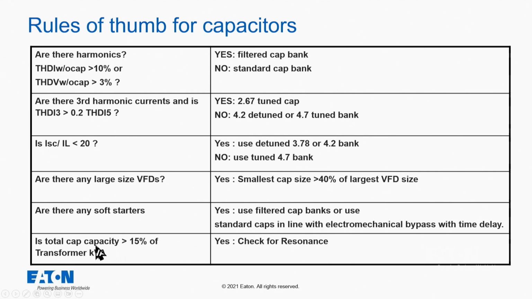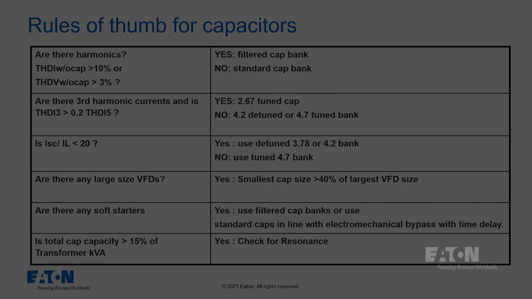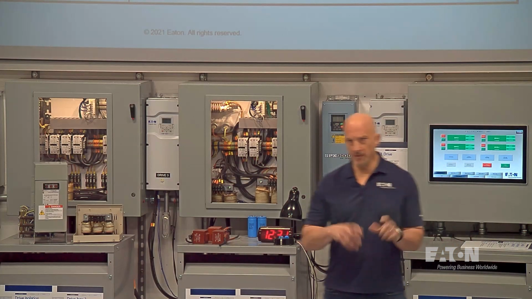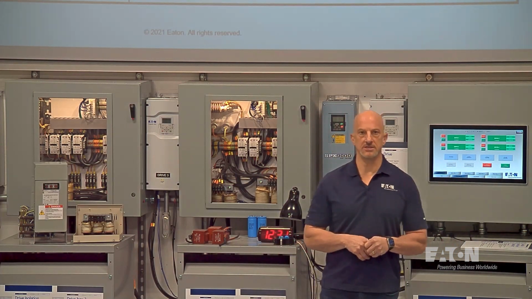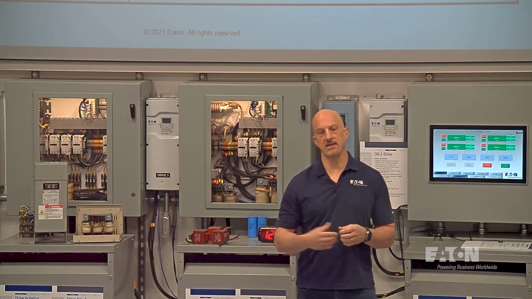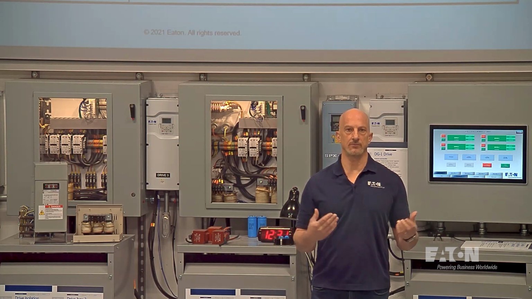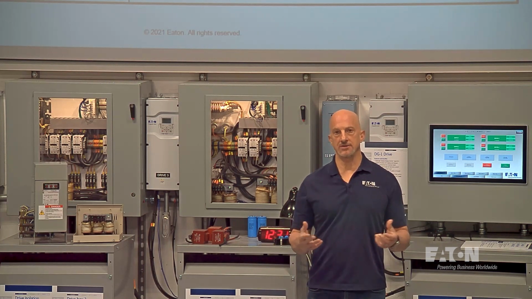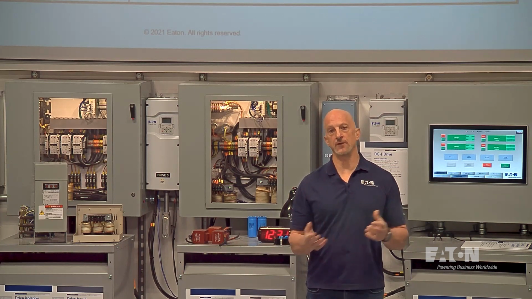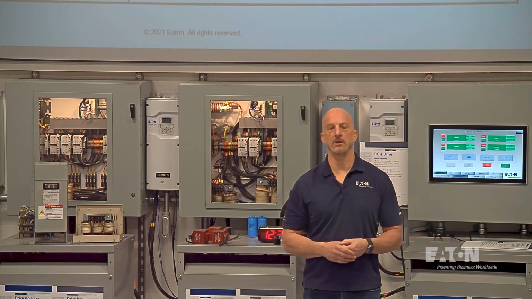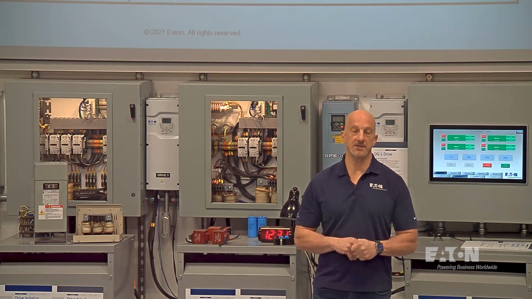And is the total capacity greater than 15% of the transformer kVA? If yes, check for resonance. So all these things are considerations. And then if you take it to the next step, let's say I have a 1000 kVA transformer. If I have over 150 kVA worth of harmonic load, I really need to think about resonance, first of all.